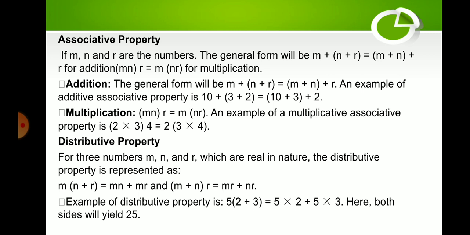So here is the distributive property for three numbers M, N, and R which are real numbers. The distributive property is represented as M times (N plus R) equals M times N plus M times R, and (M plus N) times R equals M times R plus N times R. An example of the distributive property is 5 times (2 plus 3) equals 5 times 2 plus 5 times 3. Both sides yield 25.